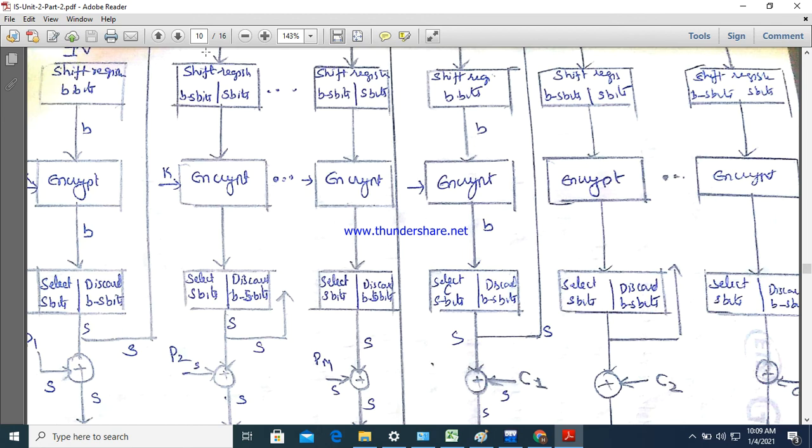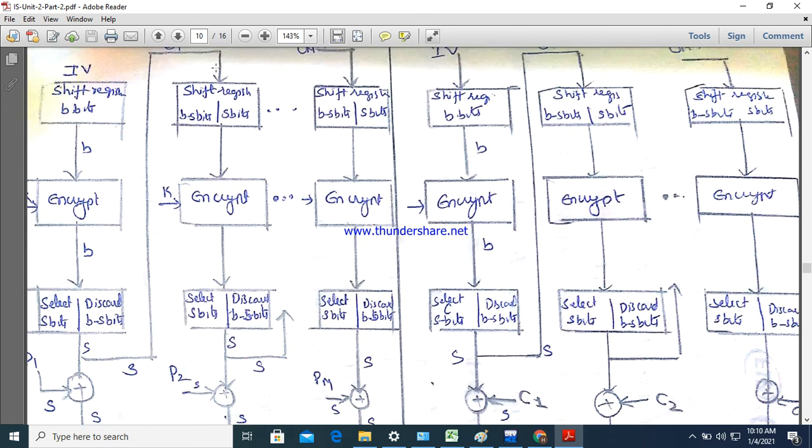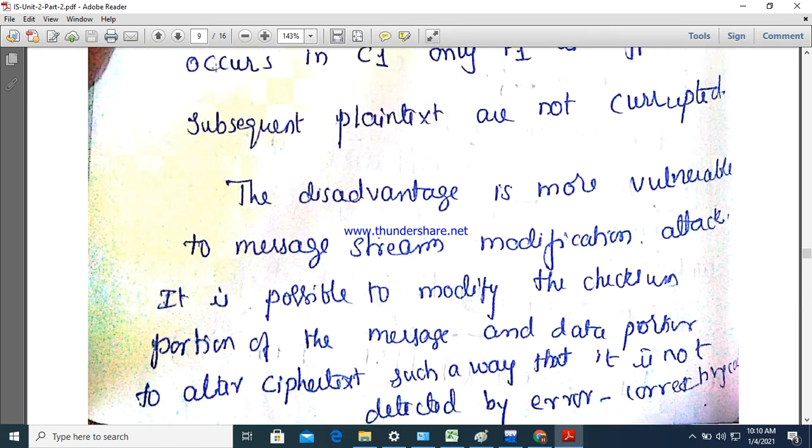Clear? So instead of the ciphertext being given as the input to the next level, before XORing, whatever S bit output we are considering, those S bits will be given as the input to the next level. So what is the advantage and what is the disadvantage of this one?